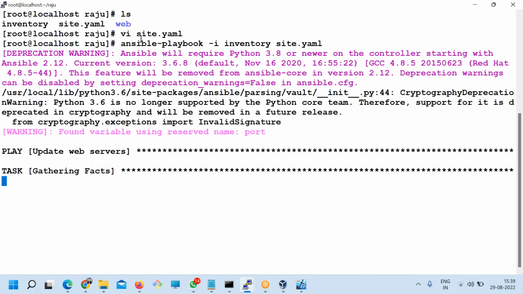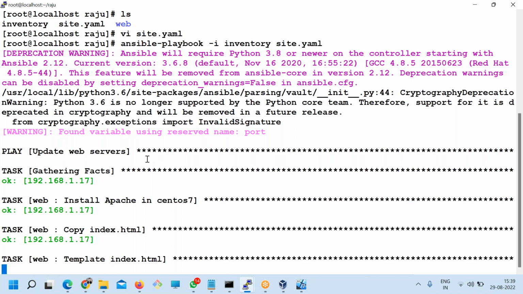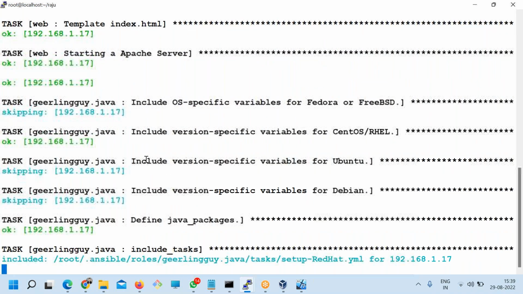Even without writing a single line of code, you are able to use it with the help of the community. So let's wait for it. See, Java is installing.